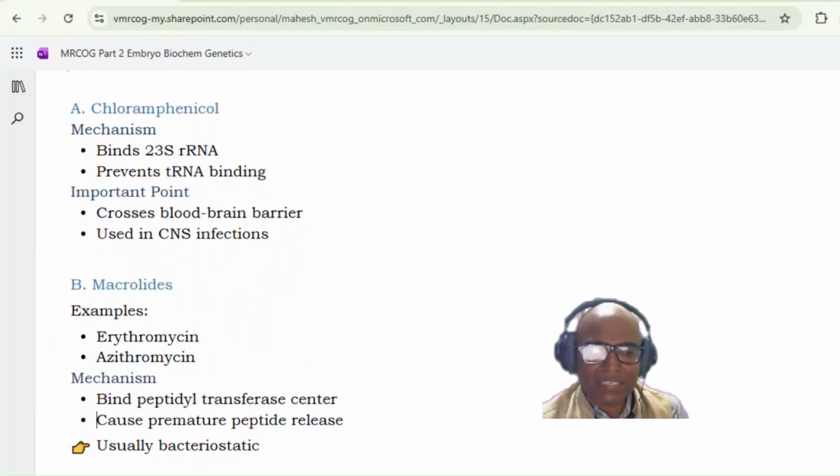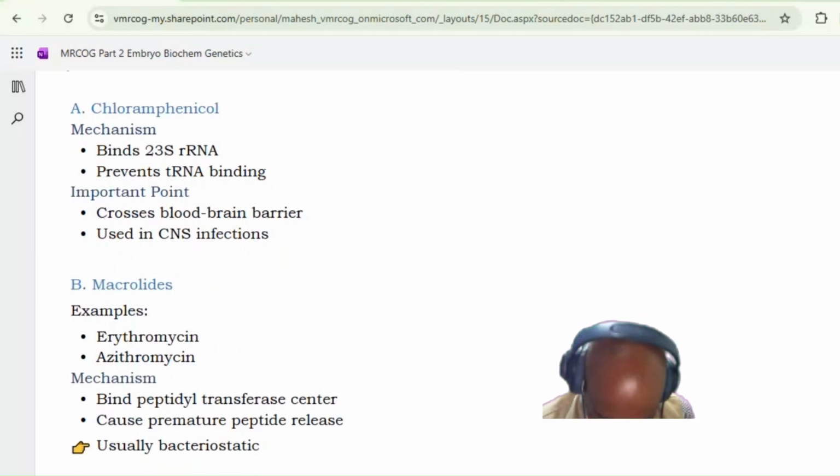Macrolide antibiotic examples are erythromycin and azithromycin. They bind with the peptidyl transferase, cause premature peptide release, and usually they are bacteriostatic. Again, the bacteriostatic antibiotics are erythromycin and azithromycin. Another is the sulfonamides. Another is the tetracycline.